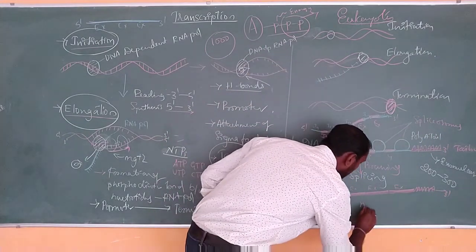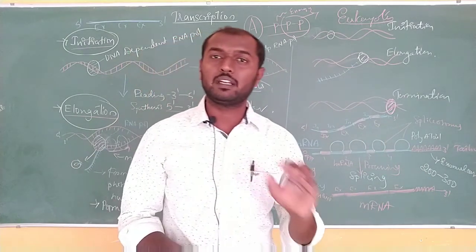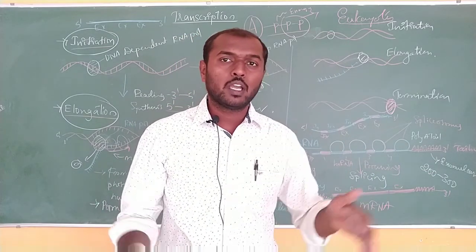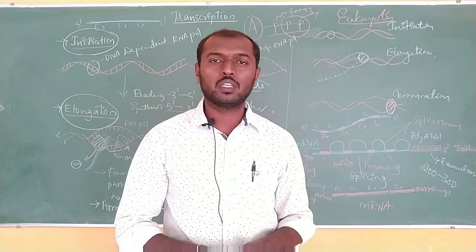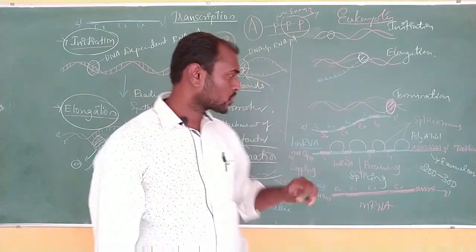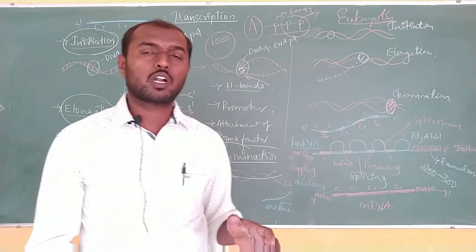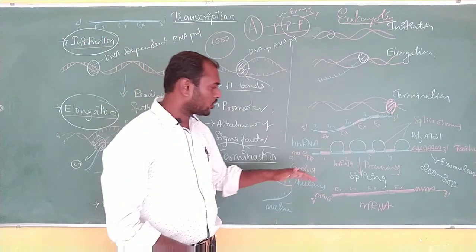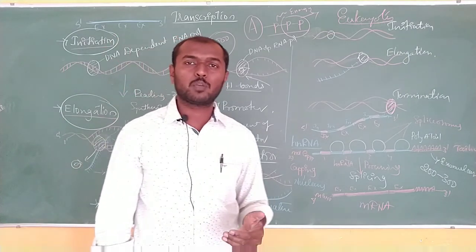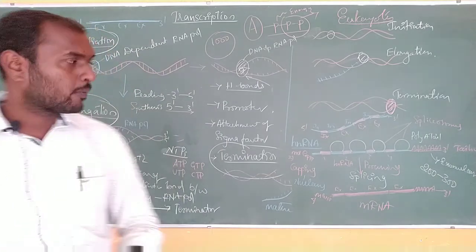Now this is what we call mRNA. We can now call it mRNA. Until it removes all its introns, forms the exons only, joins them and comes out of the nucleus, it is not considered mRNA. It is called hnRNA. So this hnRNA is one of the important RNAs which is going to indicate a specific type of character in the organism. What is that character? That I am going to discuss.